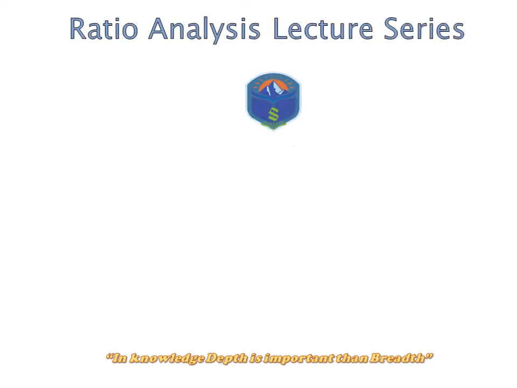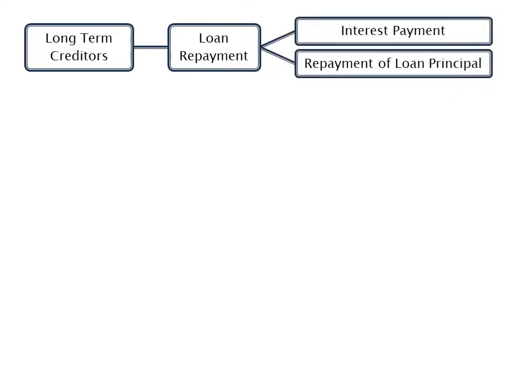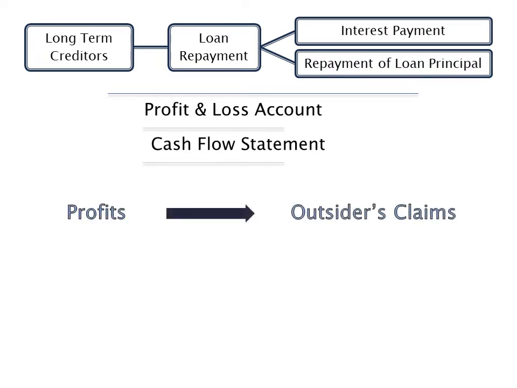Hello friends, as decided in our last lecture, today we shall focus on another category of solvency ratios, coverage ratios. Long-term creditors are interested in knowing whether the firm will be able to repay their loan regularly in the form of interest payment and repayment of loan principal installment. This ability is indicated by the coverage ratios. These ratios are calculated from the information available in the profit and loss account and cash flow statement. These ratios establish relationship between profits generated from operations and outsiders' claims.